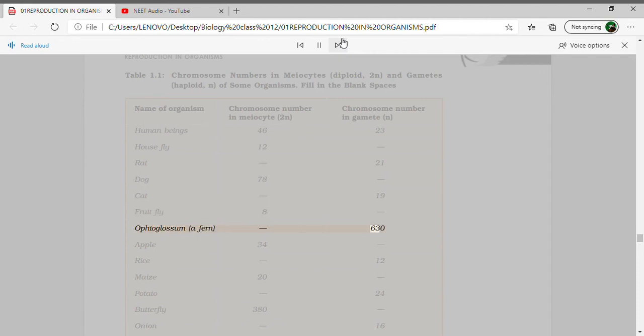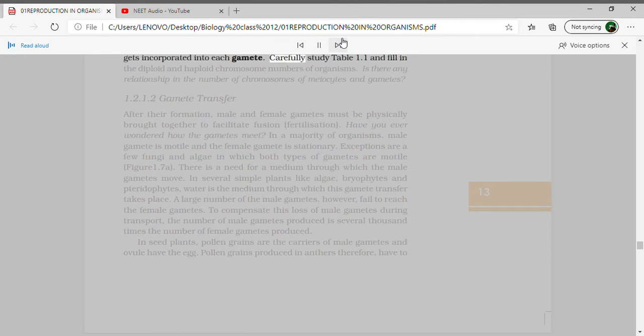Ophioglossum, a fern, 630. Apple 34. Rice 12. Maize 20. Potato 24. Butterfly 380. Onion 16. Carefully study table 1.1 and fill in the diploid and haploid chromosome numbers of organisms. Is there any relationship in the number of chromosomes of meiocytes and gametes?